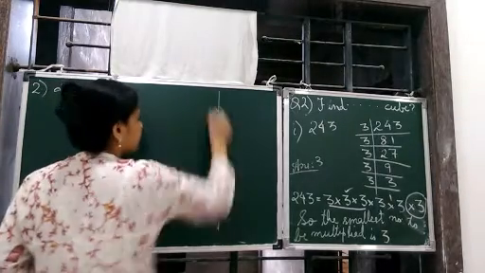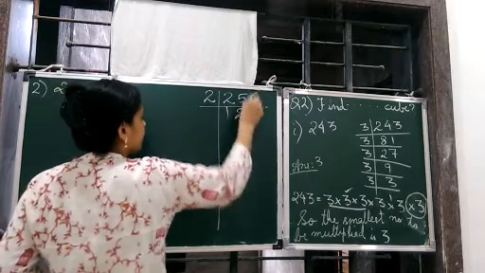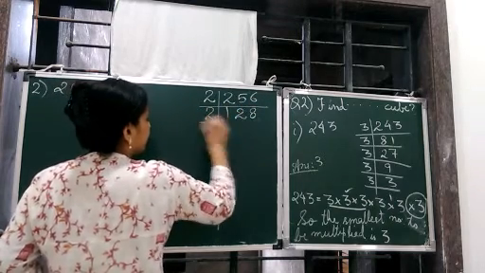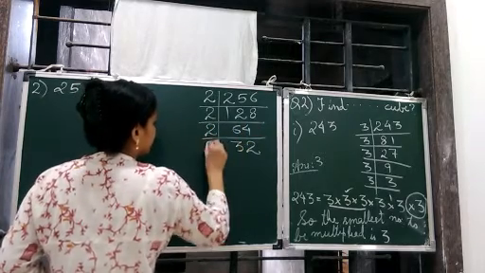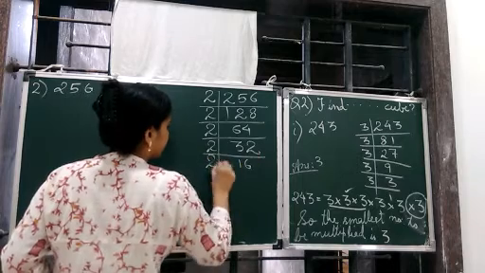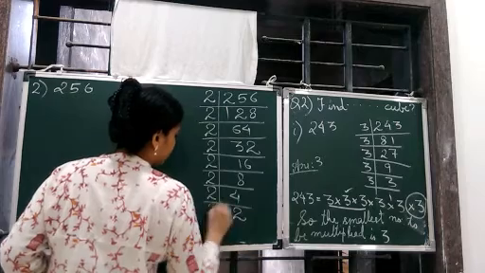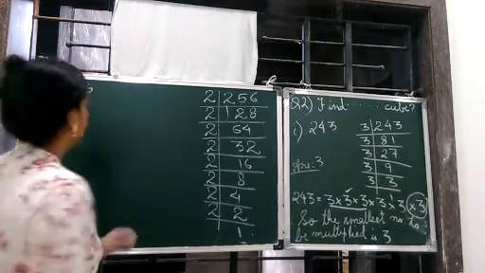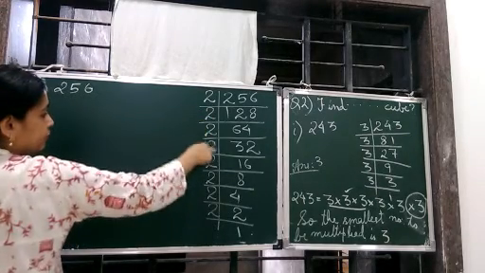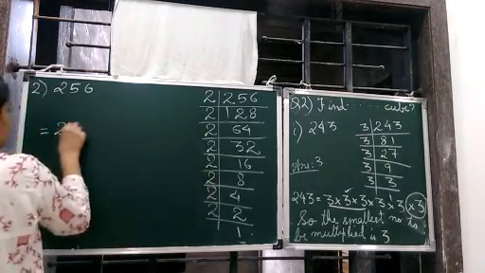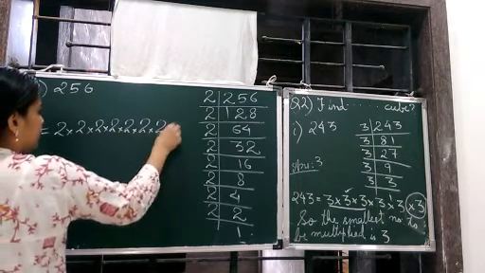Then we start. 2 ones are, 2 twos are, 2 eights are, then 6 are, 4s are, 2 32s are, 16s are, 8s are, 4s are, 2s are, 1s are. So how many? You write the factors 1, 2, 3, 4, 5, 6, 7, 8.